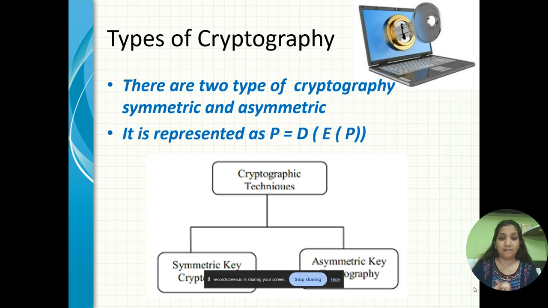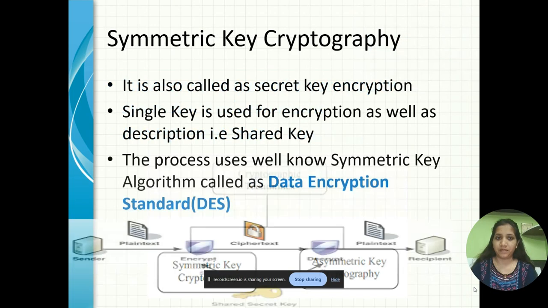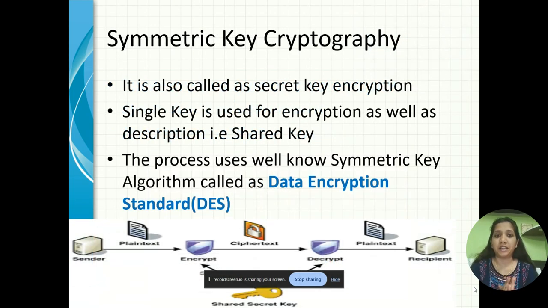It is represented by P equals D(E(P)). So cryptographic techniques are symmetric key cryptography and asymmetric key cryptography. Let us see what is symmetric key cryptography. It is also called secret key encryption. Here a single key is used for encryption as well as decryption. That is called the shared key.